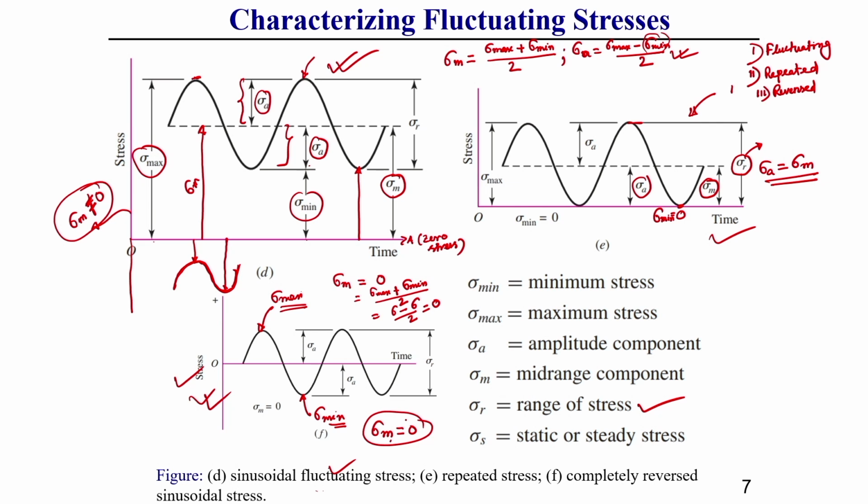This is the characteristic of this type of loading, and it has an amplitude, which is half of the range of the stress, but it has this mean line or mid-range line that generally has 0 stress value. This you should keep in mind.